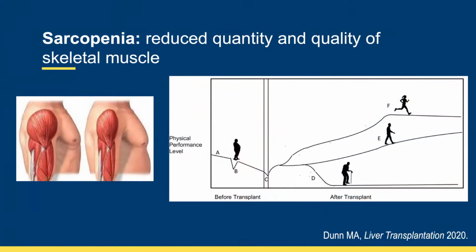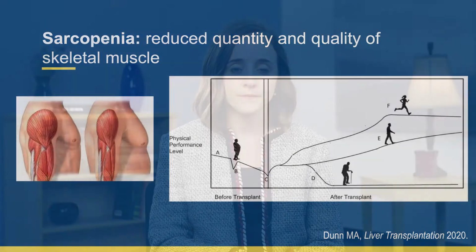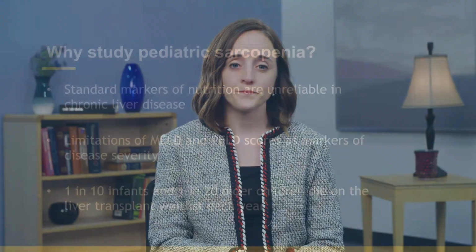Sarcopenia is defined as a loss of muscle mass and function. This occurs in aging, but also in a number of disease states, including chronic liver disease. The data on how muscle wasting affects outcomes in adult liver transplant is robust. There's higher waitlist mortality, post-transplant mortality, and perioperative complications for adults with lower muscle mass. Although early data is starting to emerge in children, the understanding of sarcopenia and pediatric liver disease remains limited.